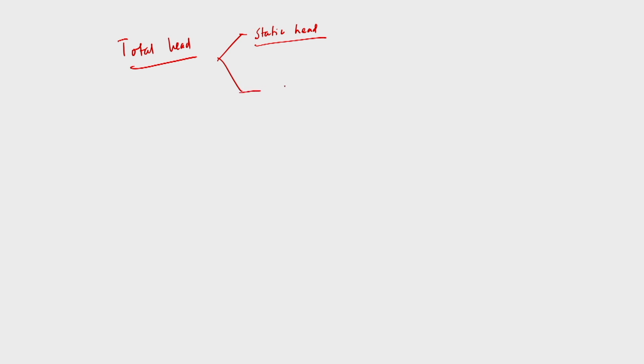But what is very important is the dynamic head, and that essentially depends upon the frictional losses while fluid is flowing through the pipe, then losses in presence of valves, vanes, fittings, etc. Normally we call these minor losses,